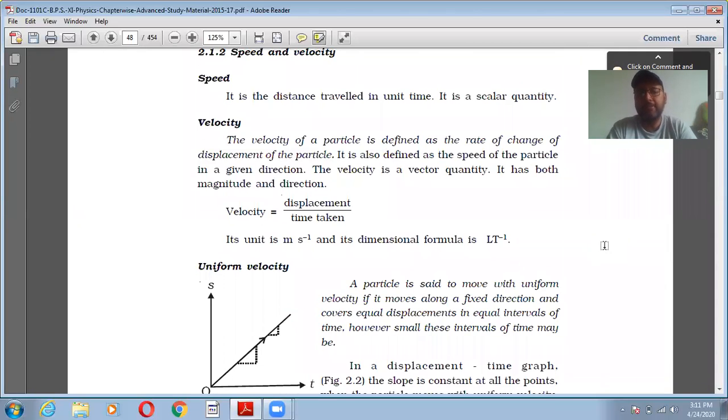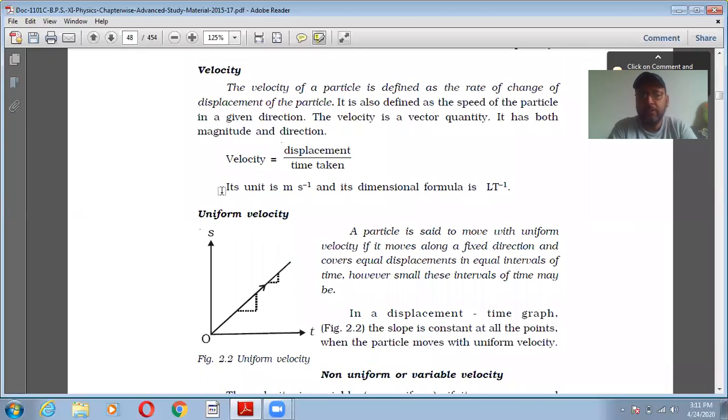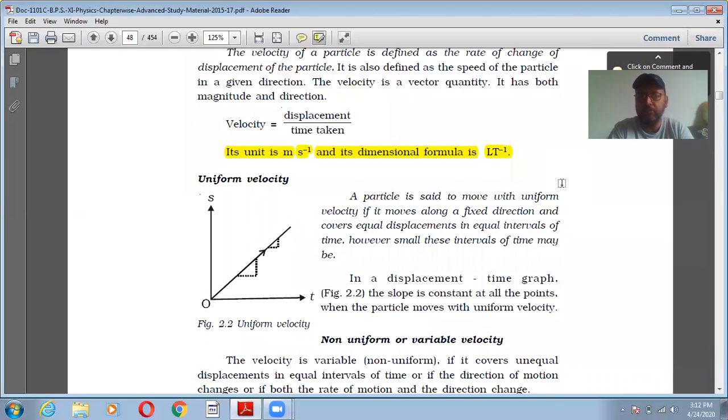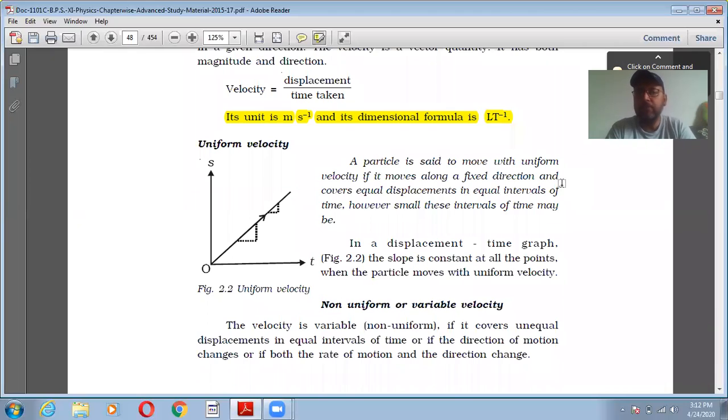The SI unit of speed is meter per second and the dimensional formula is LT^-1. Dimensional formula, you know how to calculate using M, L, T. These are the three quantities which we are using here. So now, the types of velocity.